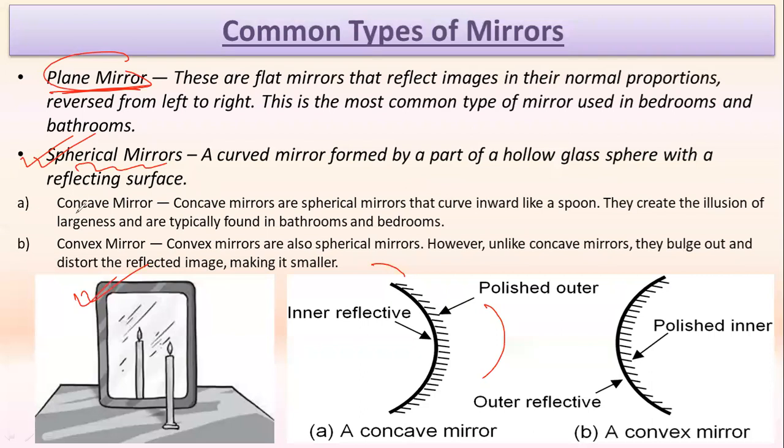And over there, the concave mirror and convex mirror are the two classes of mirrors which we observe. तो spherical mirrors के अंदर दो classes या दो groups हम लोग को देखने को मिल सकता है, that is a concave mirror and a convex mirror. So these are also the things which we had already studied in class 7.